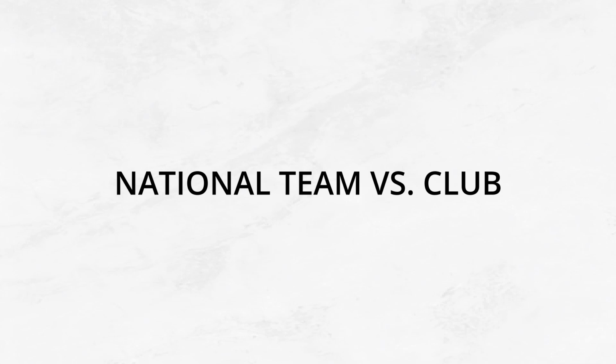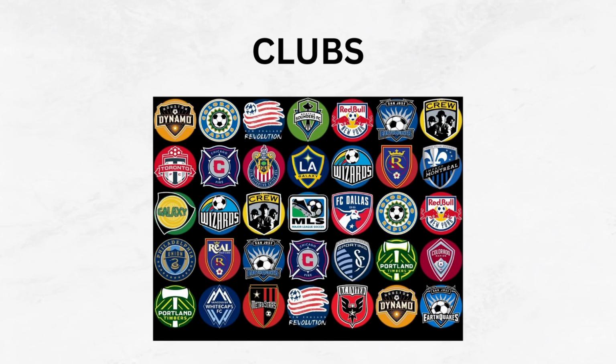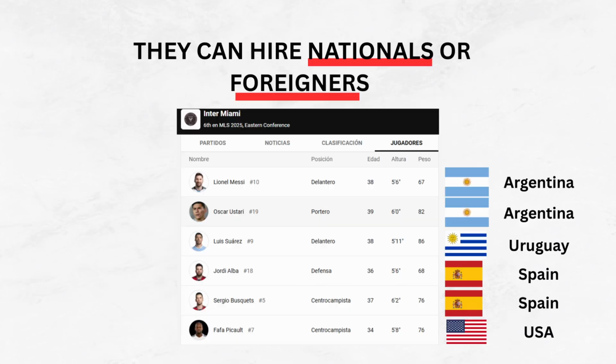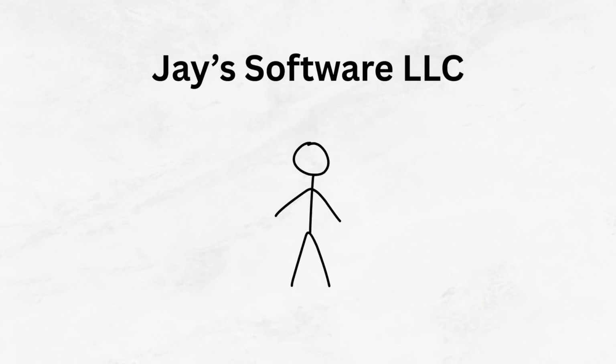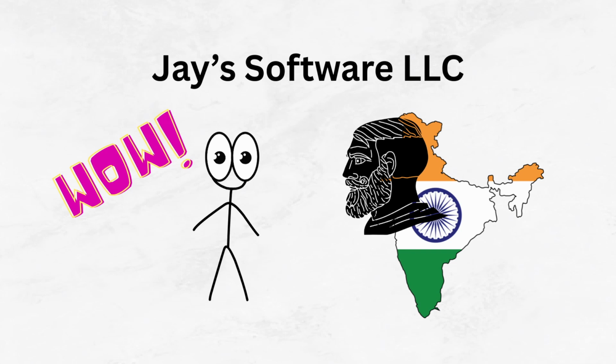I will make a quick pause to explain the differences between a national team and a club team. Club teams are their own independent companies. They are allowed to compete with foreign and national talent. For example, let's say you own a software development company and you find out there is a very good engineer living in India.